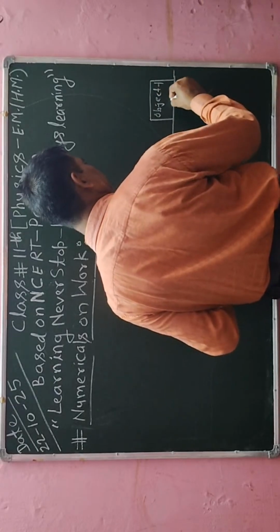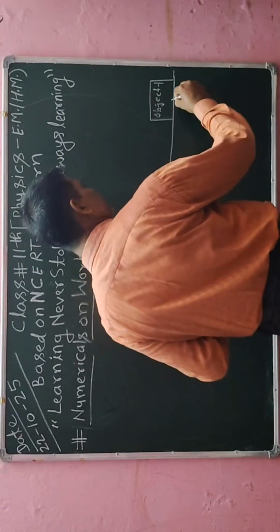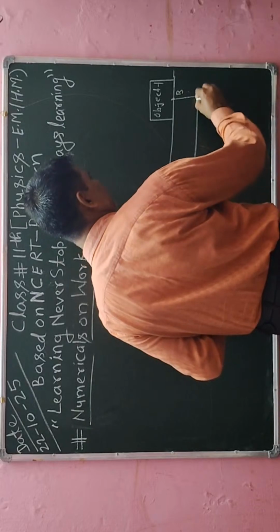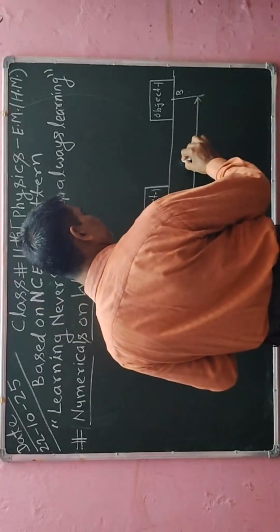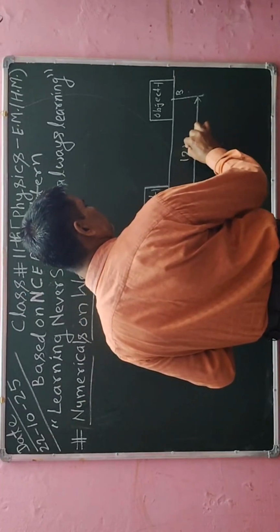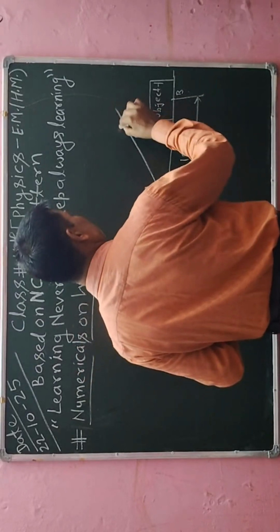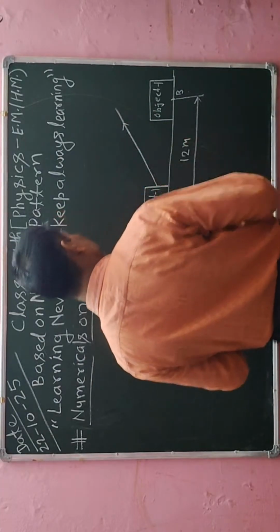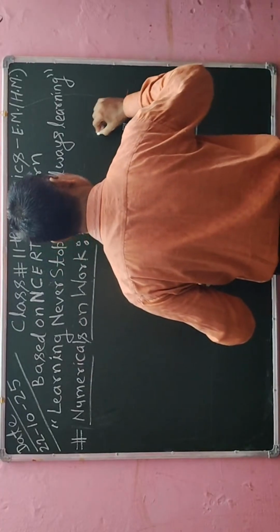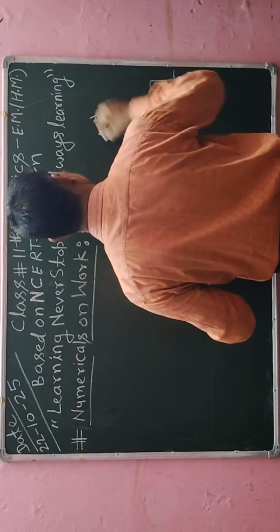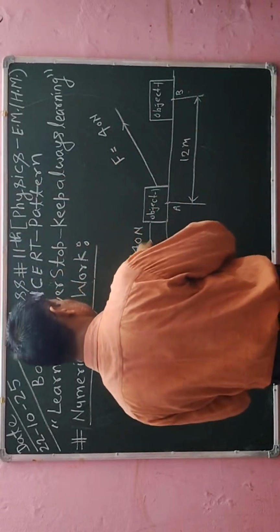Now I am taking its center, that is P, and the distance between these two points is the displacement. Suppose the displacement is 12 meters. The force I have applied, 40 newton, is working along this direction with angle theta.